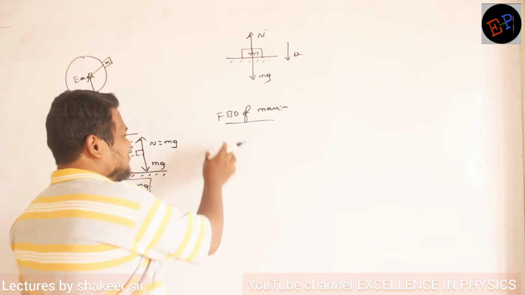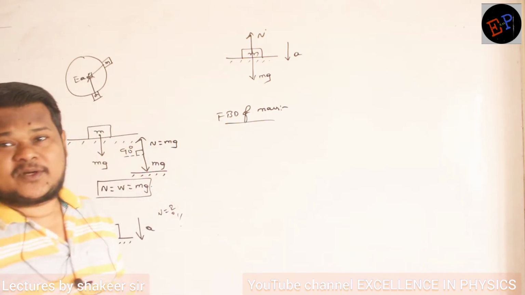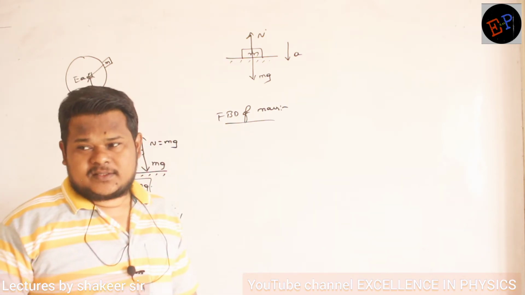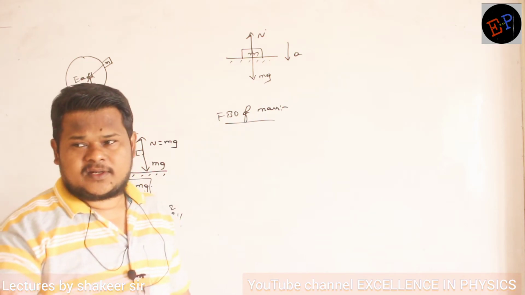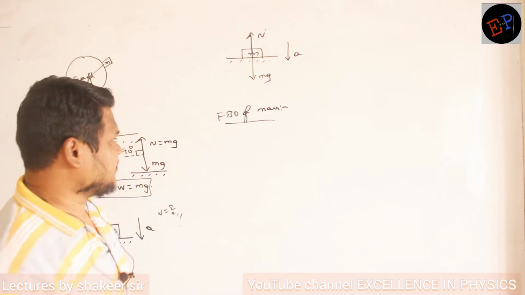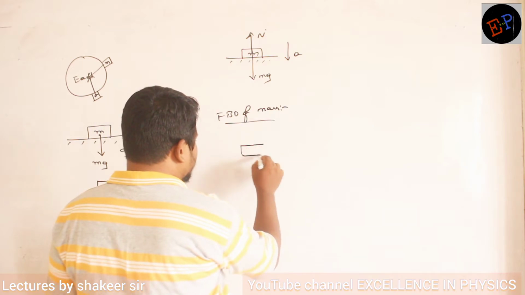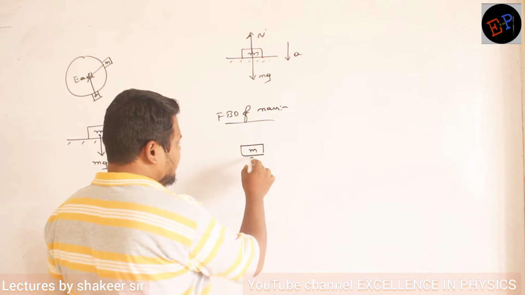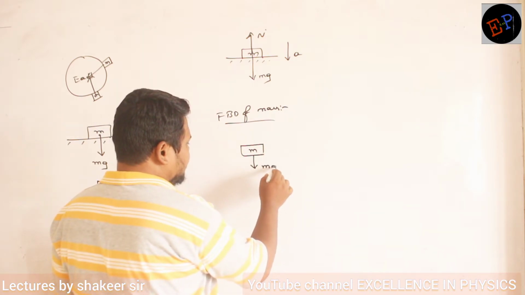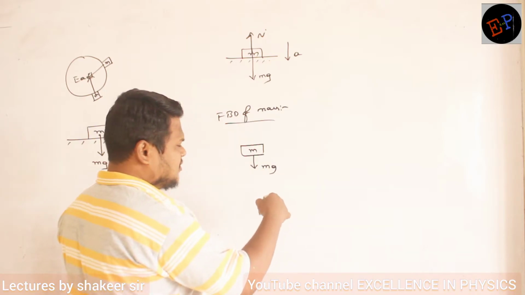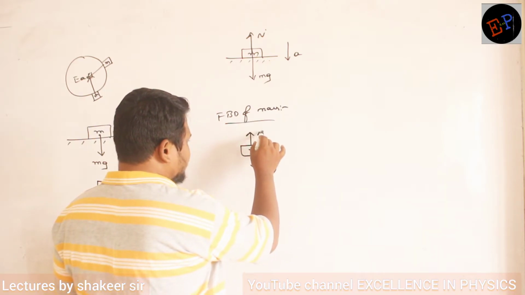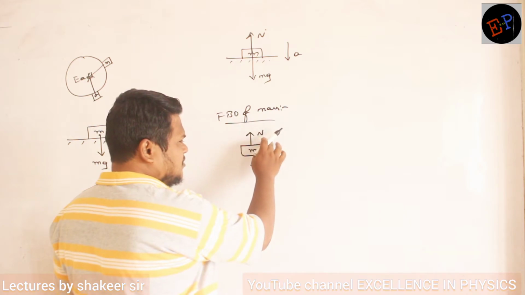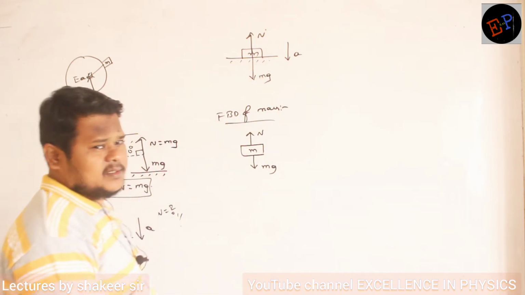Okay, ma? So free body diagram of the mass. What is meant by free body diagram? Representing all the forces which are acting on a particular body, that is called as free body diagram. So if I take the free body diagram of this mass, then how many forces are acting, ma? One is its own weight mg. mg is also pulling this body downwards, no? And another force is normal reaction. Who gave this normal reaction? Platform has given the normal reaction.